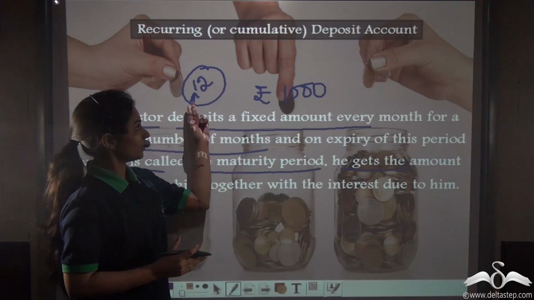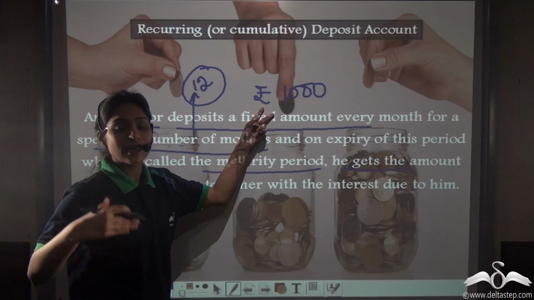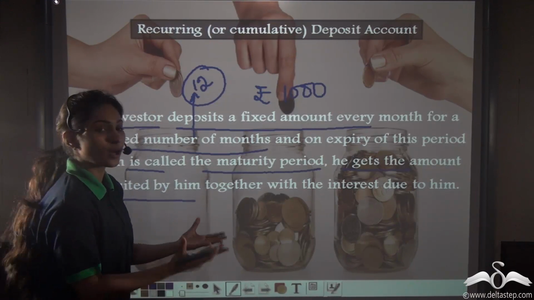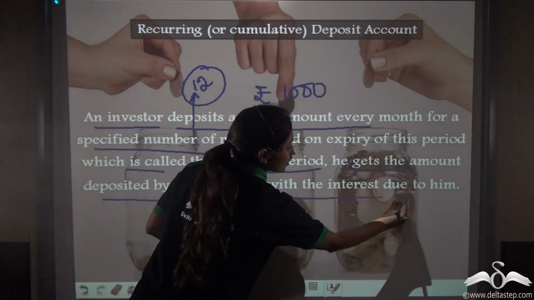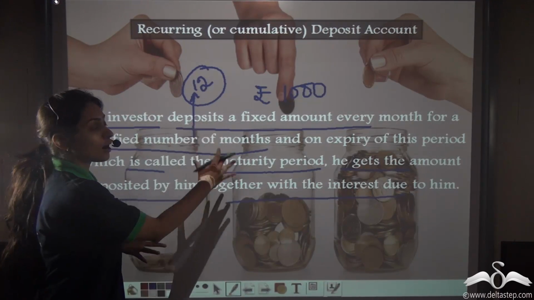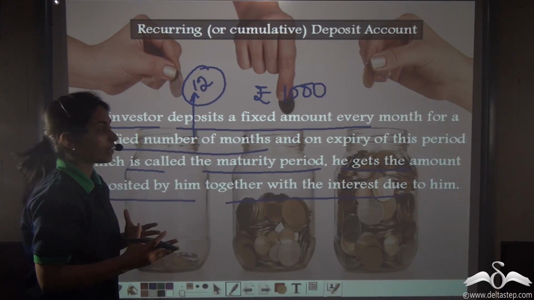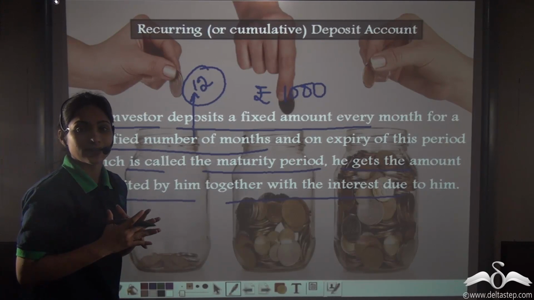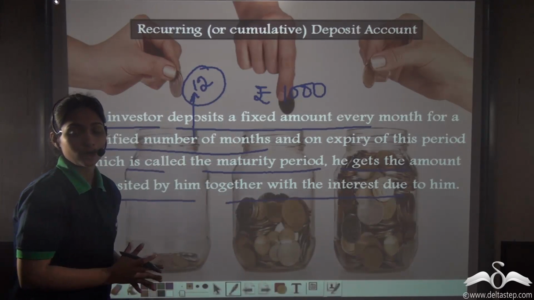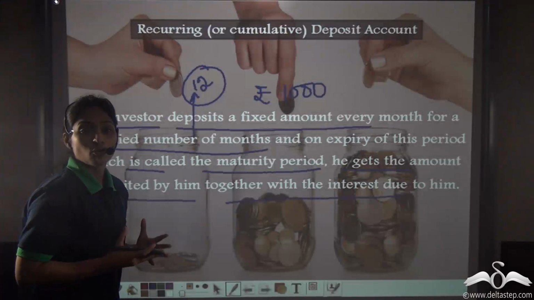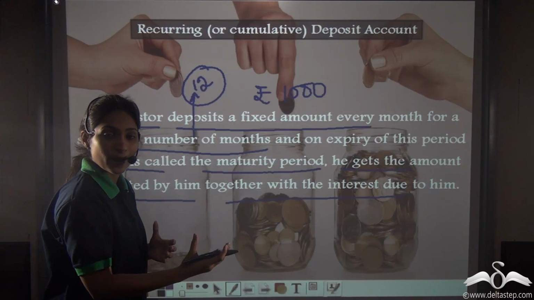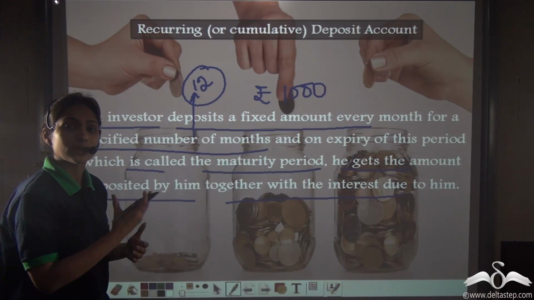So how much amount is he depositing? Can you tell me from here? Rupees 1000 every month for 12 months. So 12 into 1000, 12,000. He will receive 12,000 plus he will receive interest due to him. On this 12,000, he will also get an interest which he will receive together with his deposits after the end of the stated number of months, or after the end of the maturity period. Now this sum will actually be called the maturity amount. So what is this maturity amount? This maturity amount is the total money that is being deposited by him plus the interest he is receiving on these deposits.